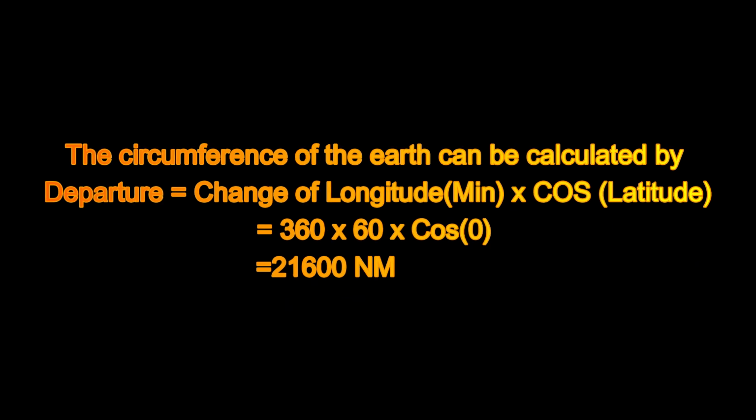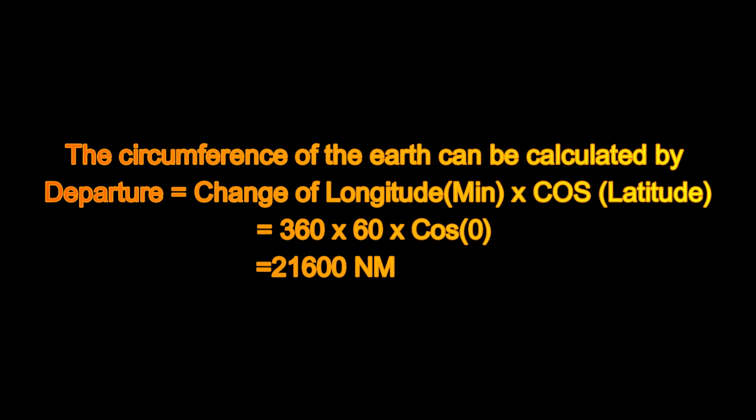Now, using this definition of a nautical mile, the Earth's circumference can be calculated by using the departure method. So departure is change of longitude in minutes into cos of latitude. So this Earth circumference subtends an angle of 360 degrees at the center of the Earth. So we will take 360 degrees.